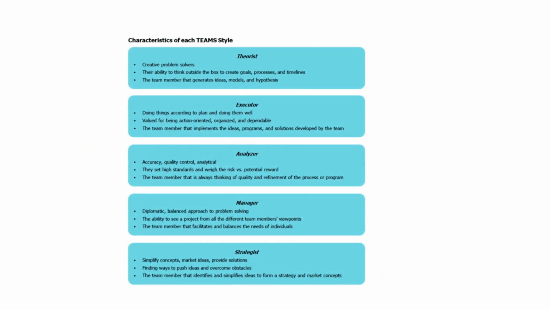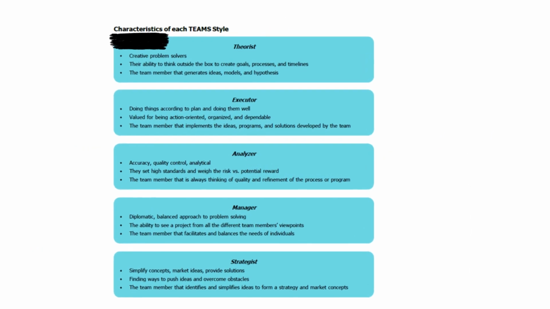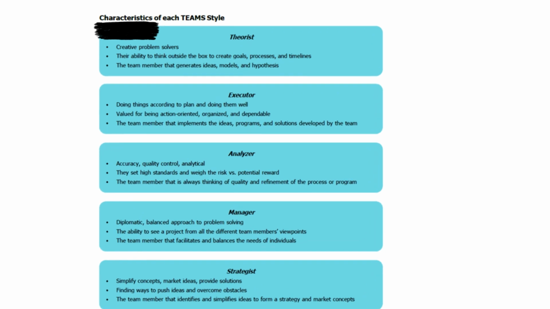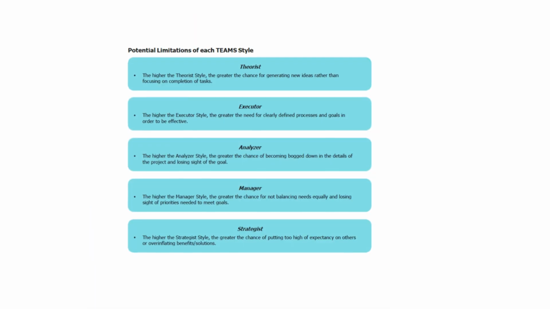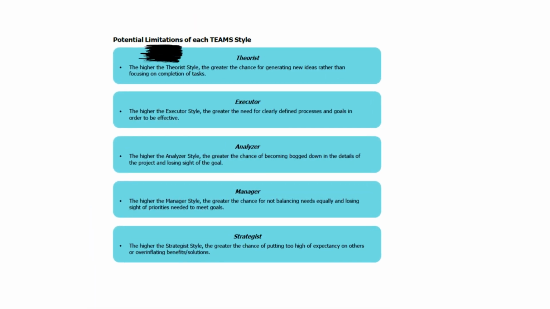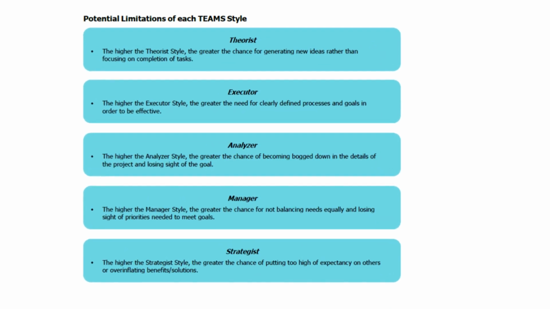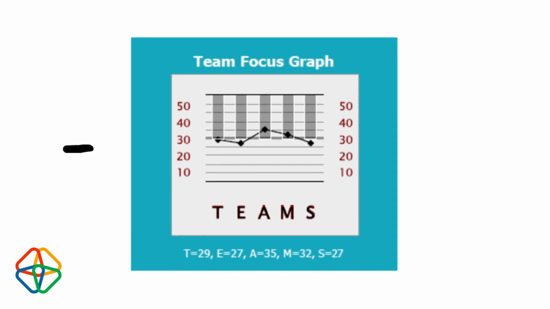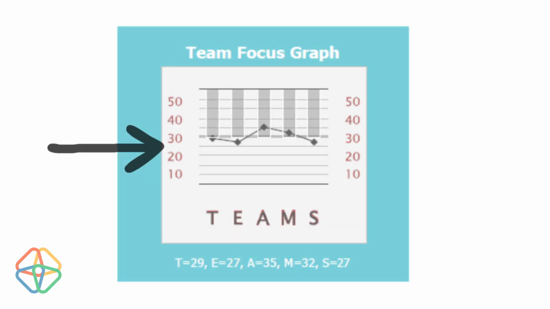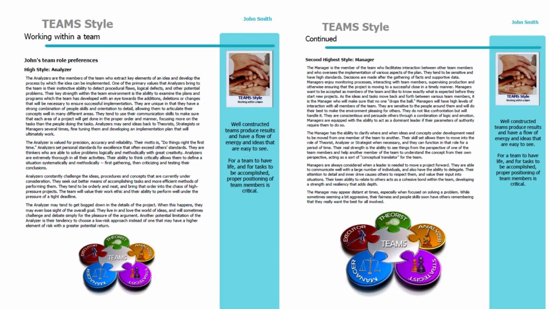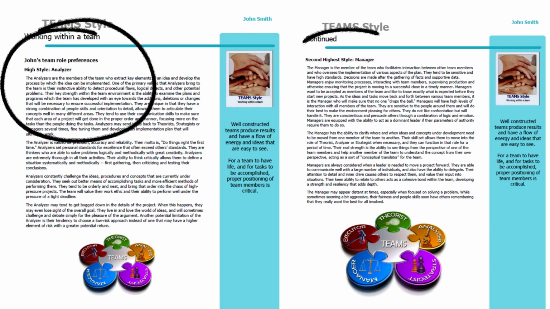Page 12 offers a list of the typical characteristics for each of these 5 team styles. Page 13 describes the potential limitations of each style relative to the intensity of the scoring on the team's graph that is found on page 21. Pages 14 and 15 close out the team's report by providing an in-depth description of your 2 highest team style preferences as identified in the report.